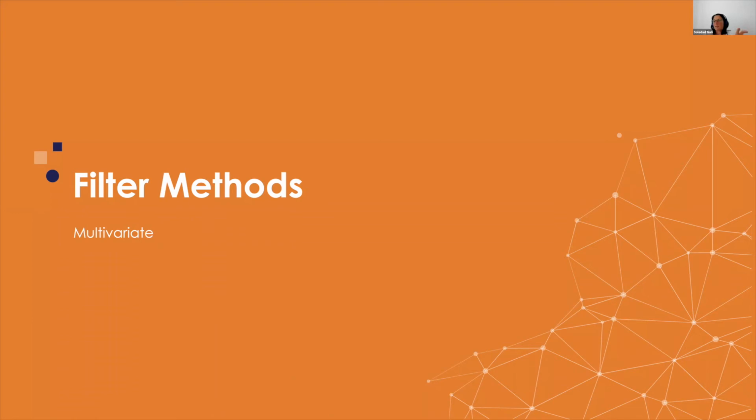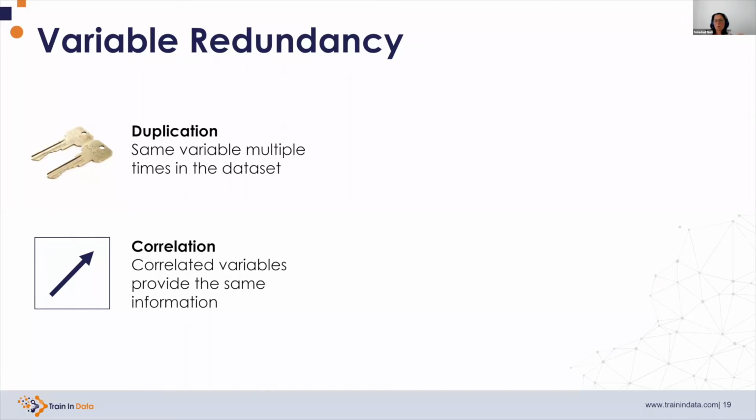In filter methods, we also can find multivariate methods. These methods don't look one feature at a time, but they look at the group of features together. A classic example is a method to determine duplicated variables, variables that are identical. We probably don't need them all, we just need one of them.